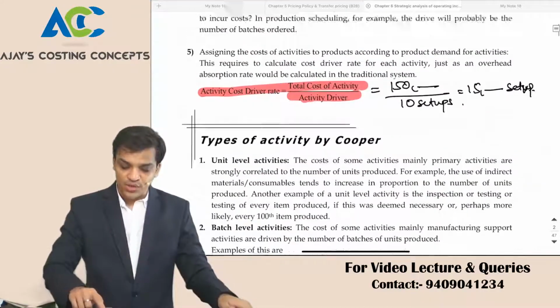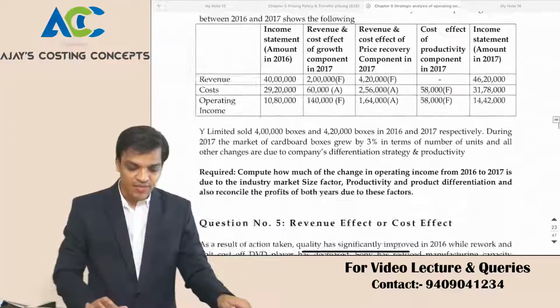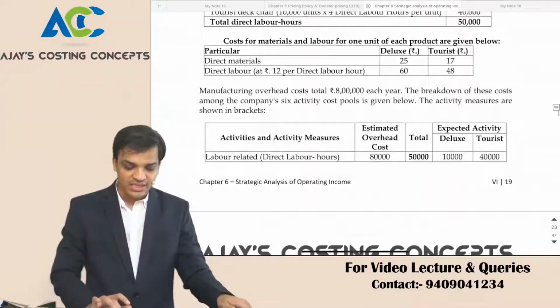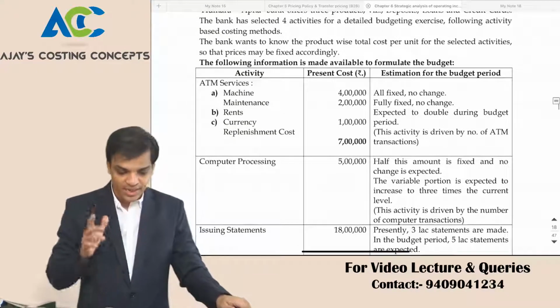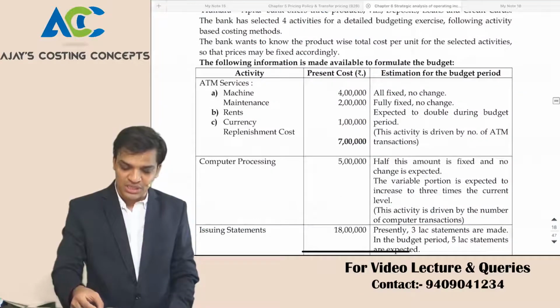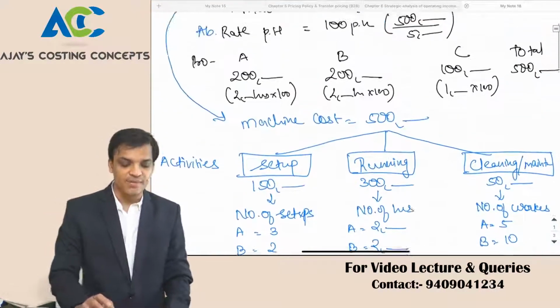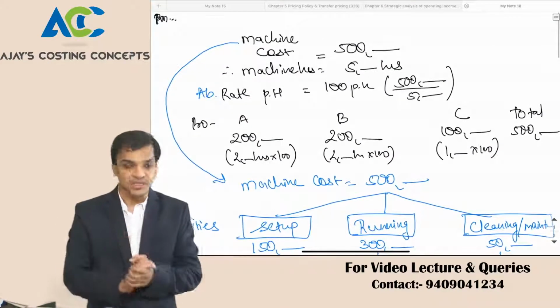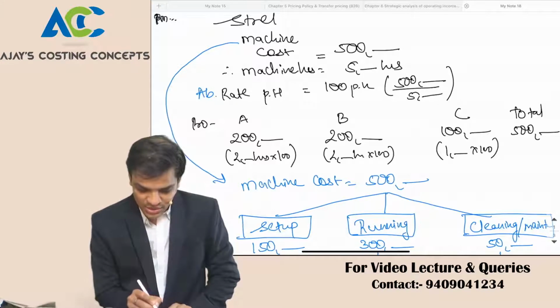So we have our question number 1. I'll do this practical question once, so we'll have a better idea why this concept of activity based costing is used and how it is to be considered, right? Before that, when I move to this question, there are a few theories which I want to discuss, but before I discuss those theories, I would wish that you copy this to have a better clarity of this chapter. The heading I have not written, basically this is strategic analysis.